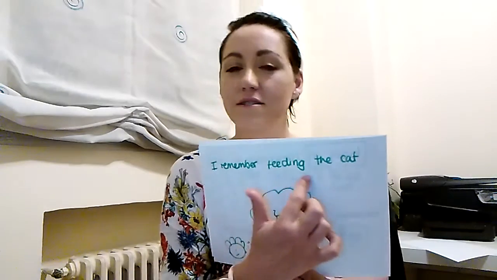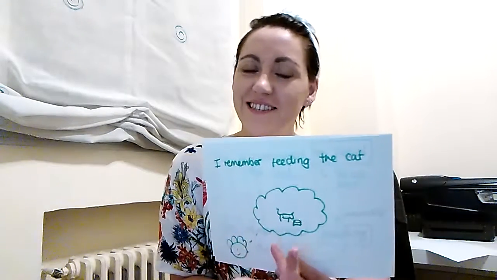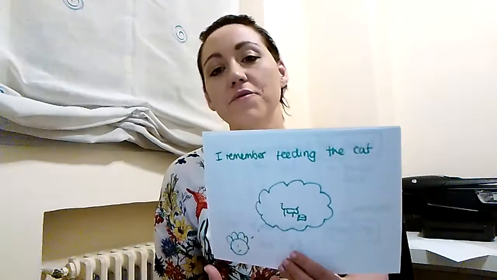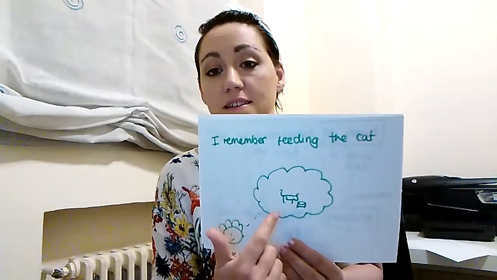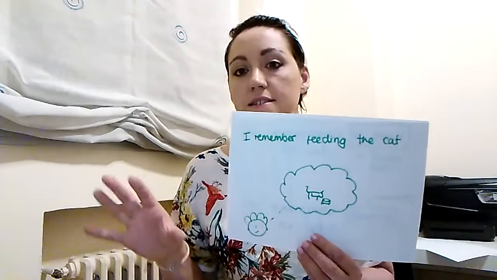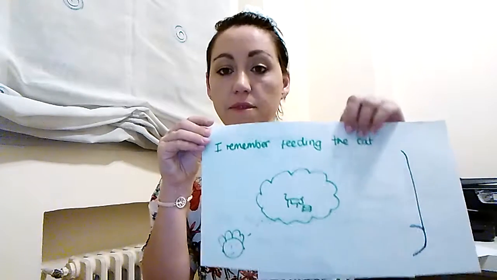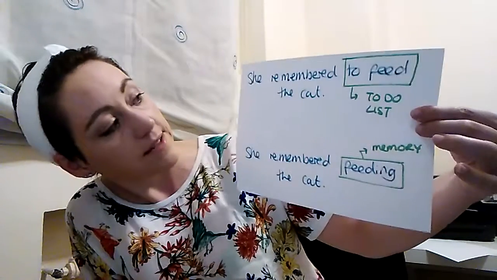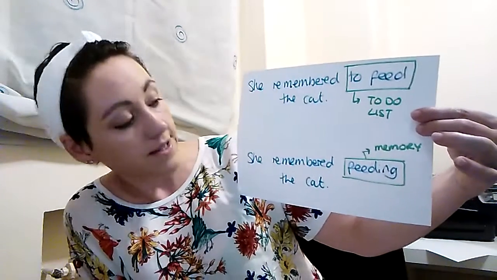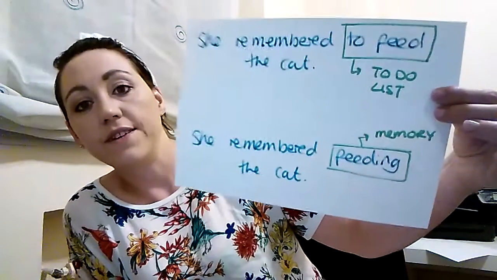And maybe it's worth noting that the ing is often a thing. It's like a noun in some cases. And the thing that she remembers, the memory, is feeding the cat. So maybe you can just extend it and note that. Make sure that they note that to do is from the to-do list, and the ing is the memory. And here we go, I've written it down handily there. She remembered to feed the cat is from the to-do list, and she remembered feeding the cat. And the feeding, the ing, is the memory.